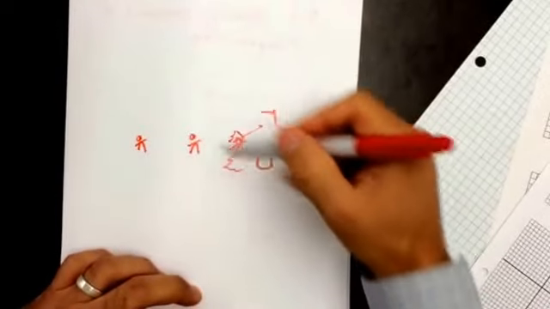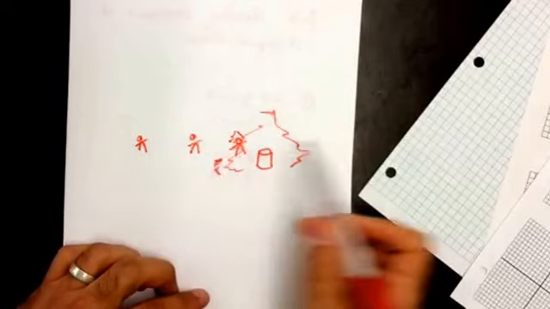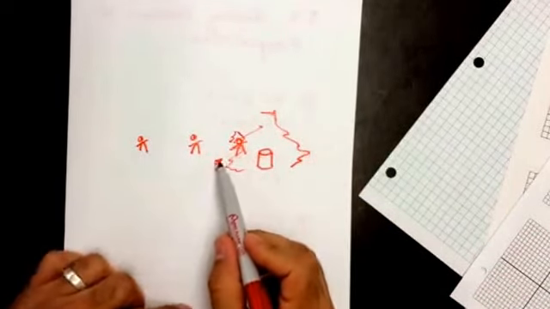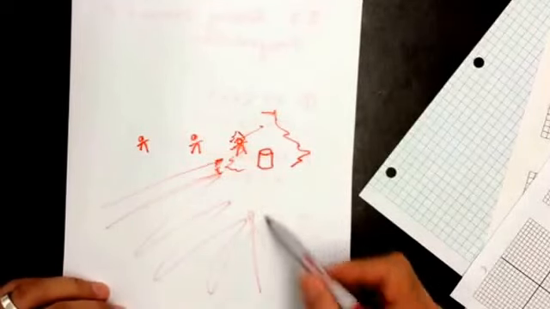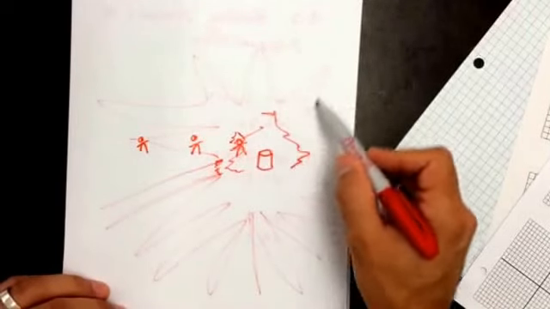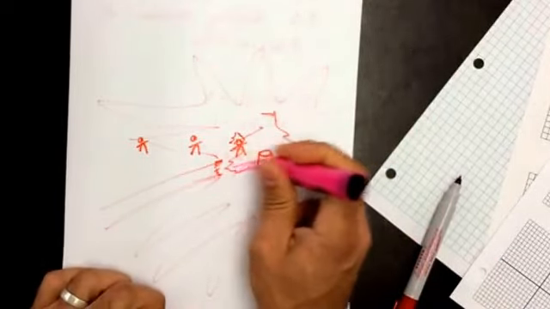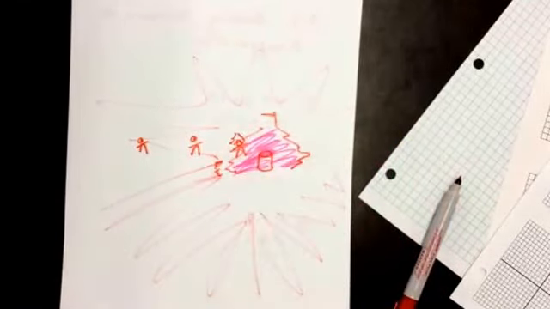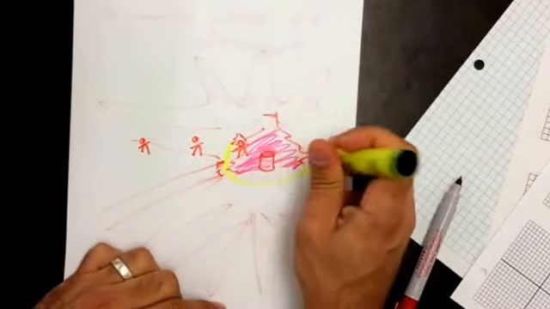So there's an area around this fire that's going to be safe. Probably if you're standing right here, you're still going to get burned because you're too close to the fire. But all of this area over here is safe. Anywhere over here, you're not going to get burned to death. So there's a big area in the world where you're not going to get burned to death. This part right here next to the trash can, you're going to burn to death. So you don't want to be over here. You don't want to be in the fire, and you also don't want to be in the heat area, which is just right outside of the fire, right? So you don't want to be over here either, okay?